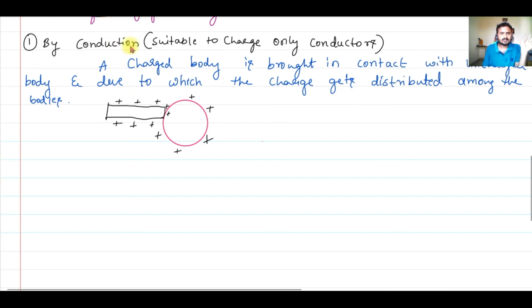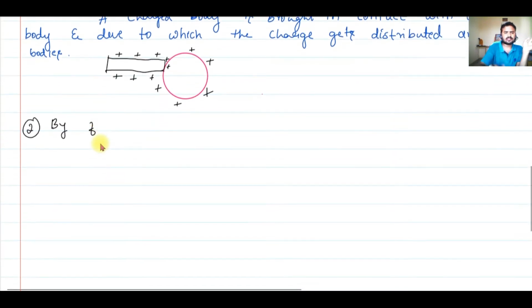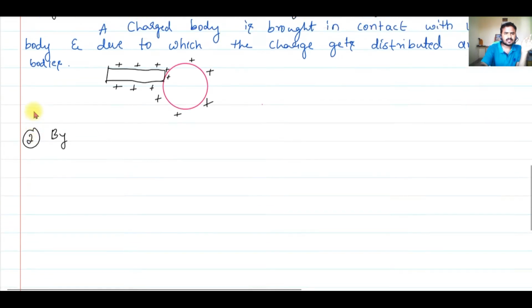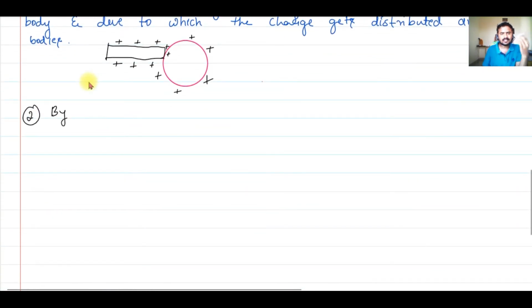All right, easy method. The second method of charging a body is by induction. We'll see friction later. There are three methods: first is conduction, which we discussed, second is induction, and third is friction. What do we do in this method of induction? We will not be bringing two bodies in contact.